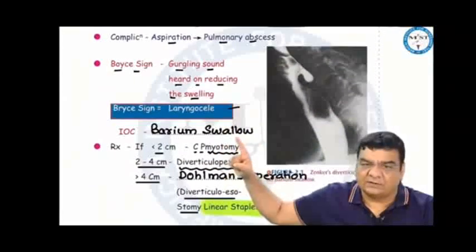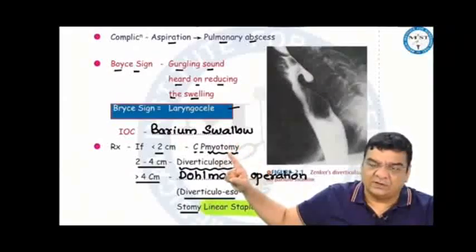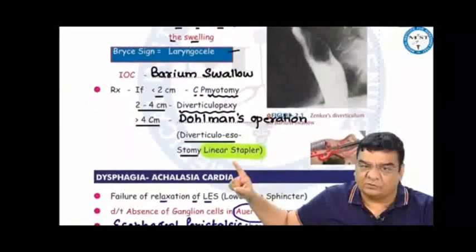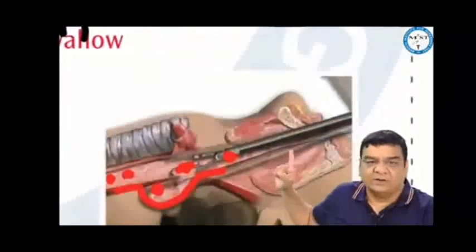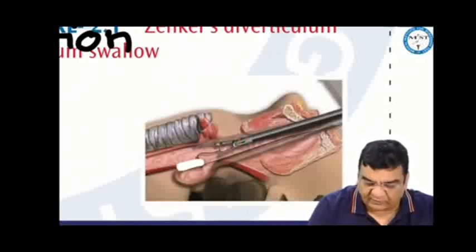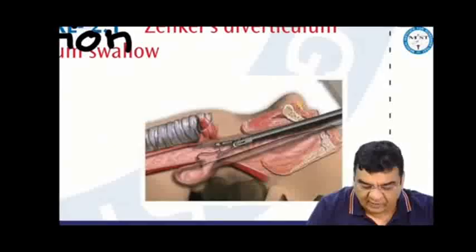Investigation of choice for Zenker's is a barium swallow. Treatment for Zenker's: less than 2 centimeters, cricopharyngeal myotomy; 2 to 4 centimeters, diverticulopexy; and more than 4 centimeters, Dohlman's operation or diverticular esophagostomy, where we are taking the help of a linear stapler. In this, the linear stapler is fired, and we just divide the septum between the diverticula and the esophagus. Right? We just divide the septum so that we communicate this diverticula to the esophagus so that food does not stay here. And we are using a linear stapler for this purpose.